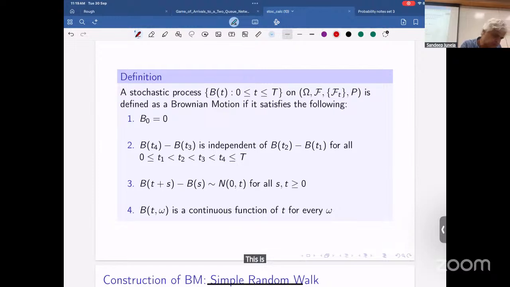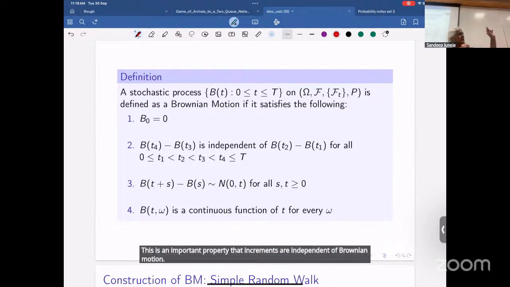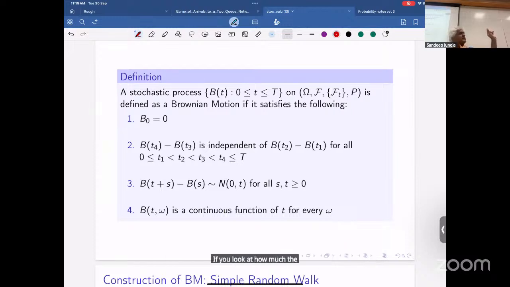This is an important property: the increments of Brownian motion are independent. If you look at how much the Brownian motion changes in any incremental time period, B_t4 minus B_t3 is independent of B_t2 minus B_t1, if the interval t1, t2 occurs before t3, t4.